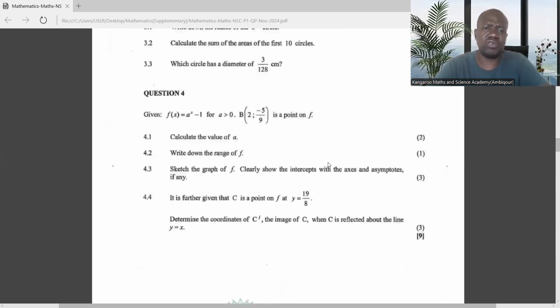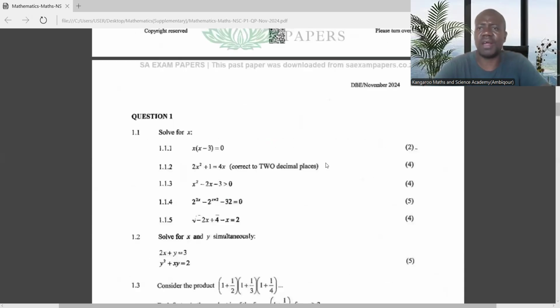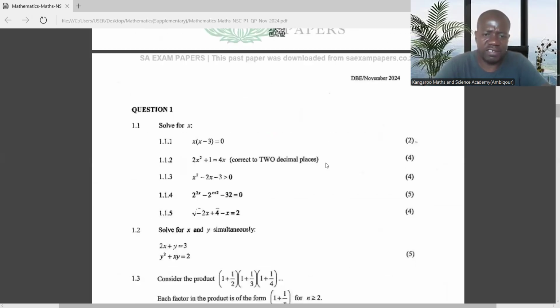I would advise you to first start with algebra, because it's one of the easiest topics, particularly in maths paper 1. If I were you, I would focus more on algebra. Spend some time on algebra and make sure that you are able to close your gaps in terms of the content. Under algebra, the format of the paper does not change.